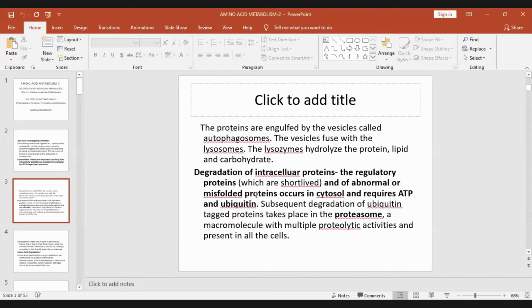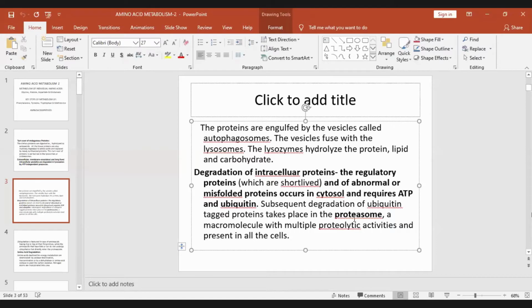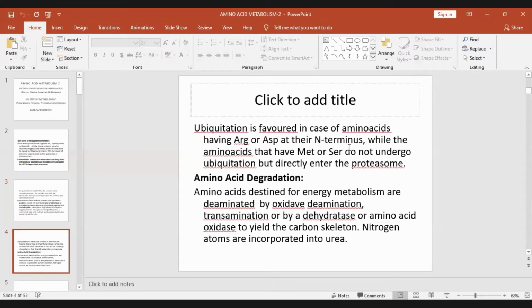While the intracellular proteins mainly, and also the abnormal and misfolded proteins, their degradation occurs in the cytosol and they require ATP. And some of them, that is those which have arginine or aspartate at their N-terminus, ubiquitination is required, while the others, without ubiquitination, their degradation occurs in the proteasomes only.